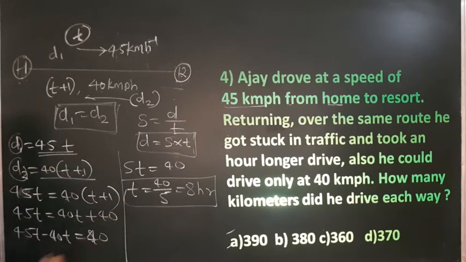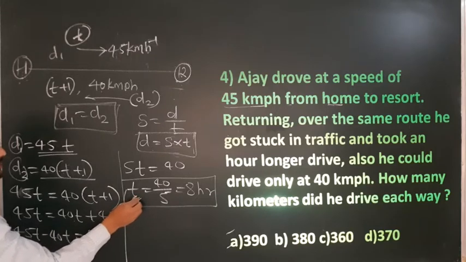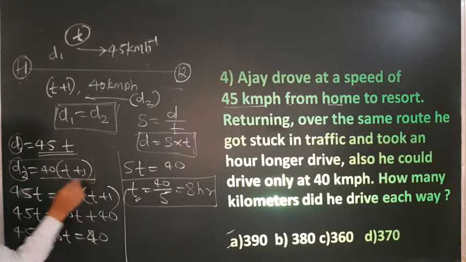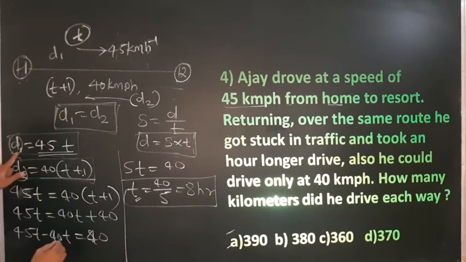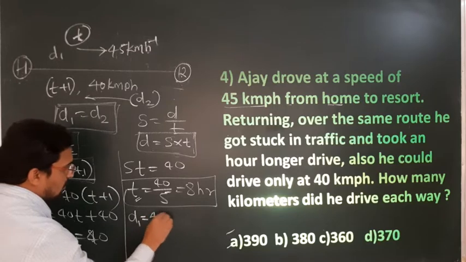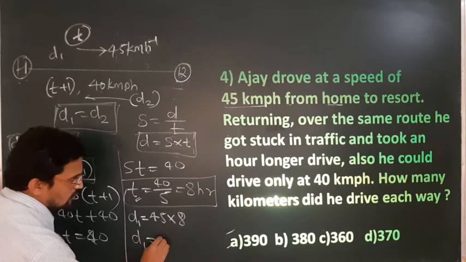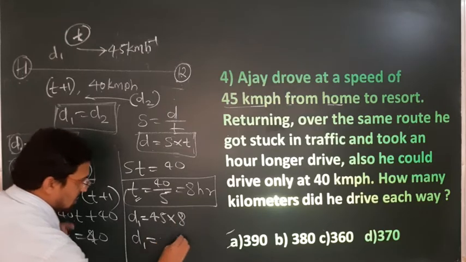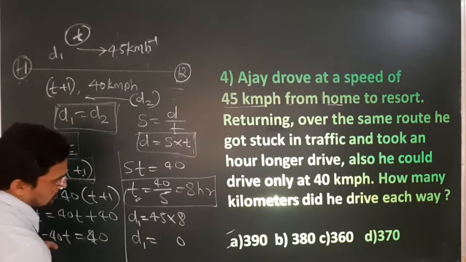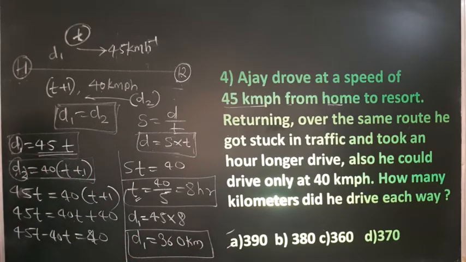But they ask how much distance, not the time. Now take this t and place it in this equation or maybe in this equation, you will get the value, because we need the distance. Therefore d1 is equal to 45 multiplied by 8.